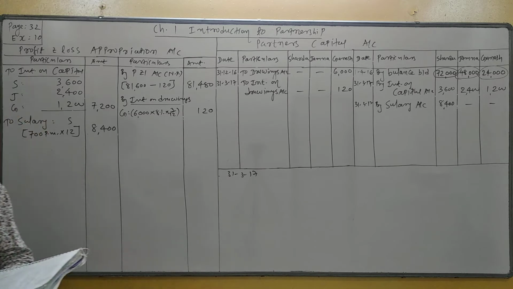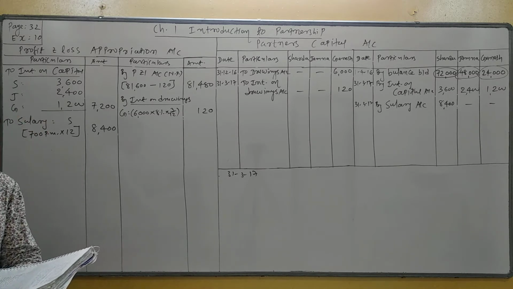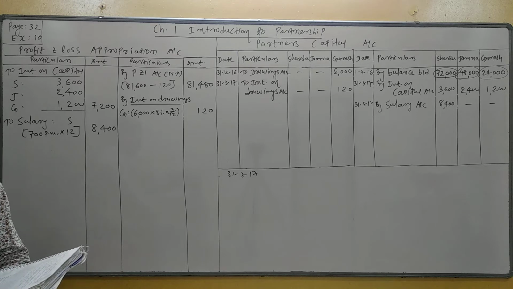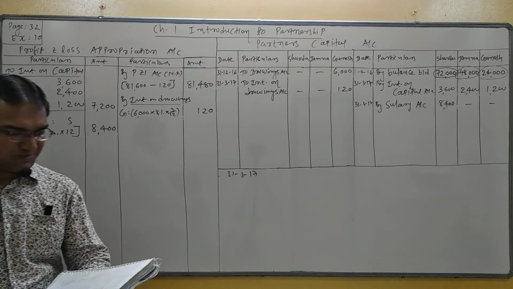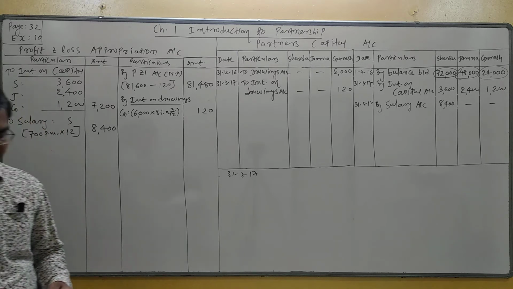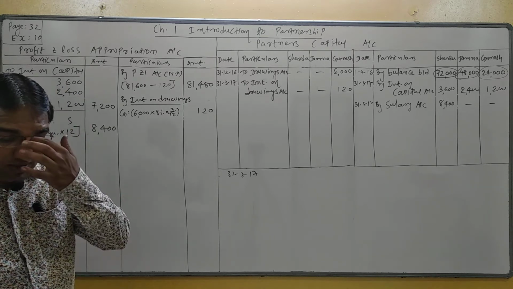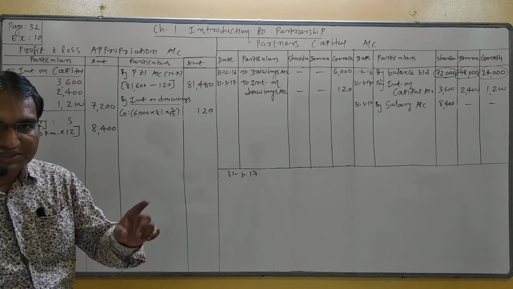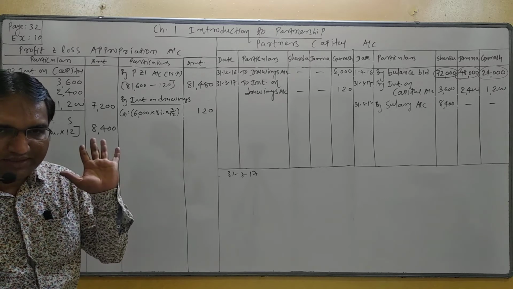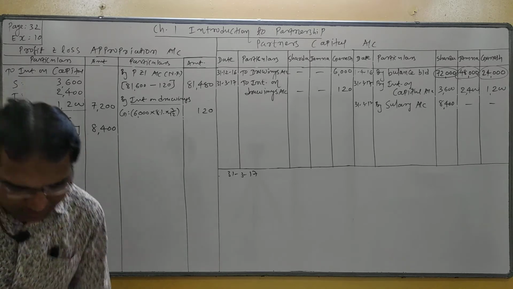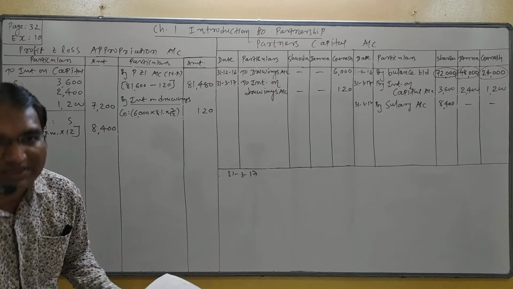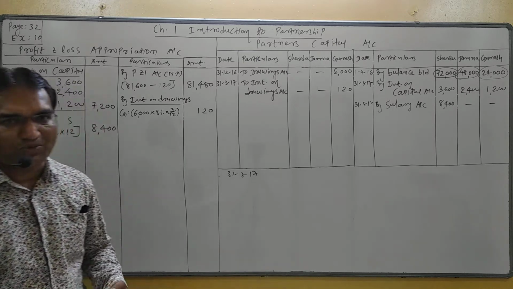On the next page, drawing and profit are already completed. Now go to the last adjustment: 20% of the divisible profit is transferred to general reserve, condition not less than 18,000. So first of all we are required to determine divisible profit.